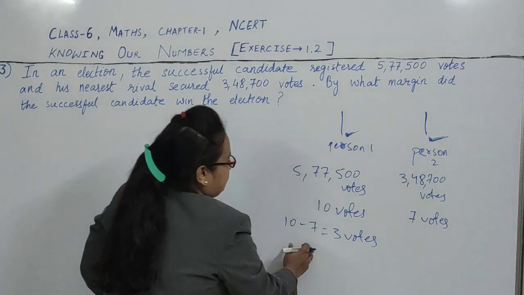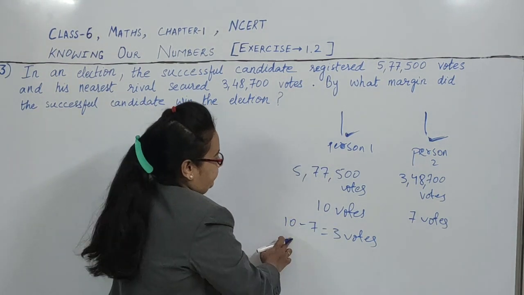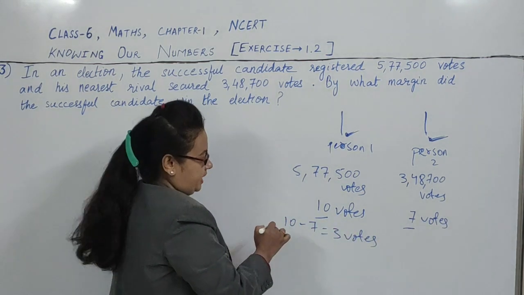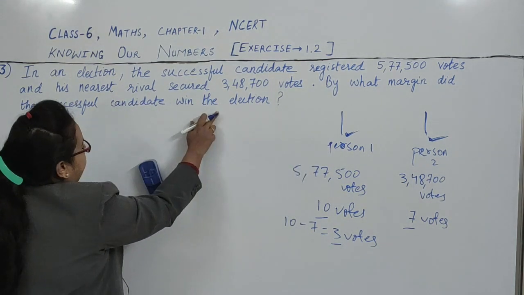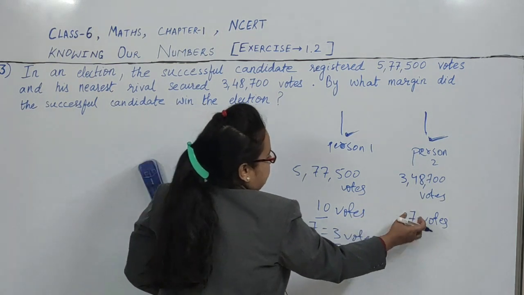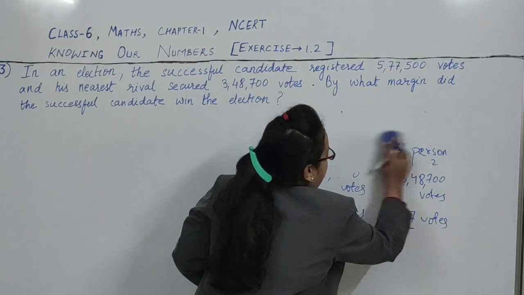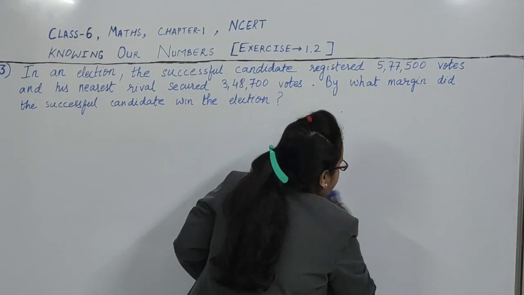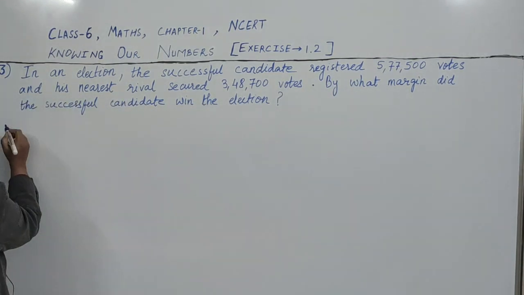By 3 votes, the successful candidate won the election. So we subtracted 7 from 10 and we got 3. So we will subtract this number from this number and we will get the answer. Right? So understood what the problem is, what the question is saying? Now we will do the solution.